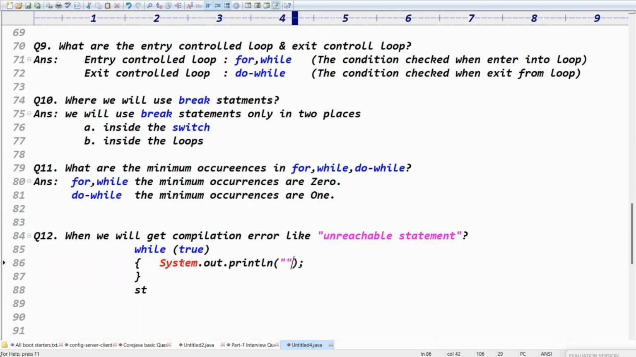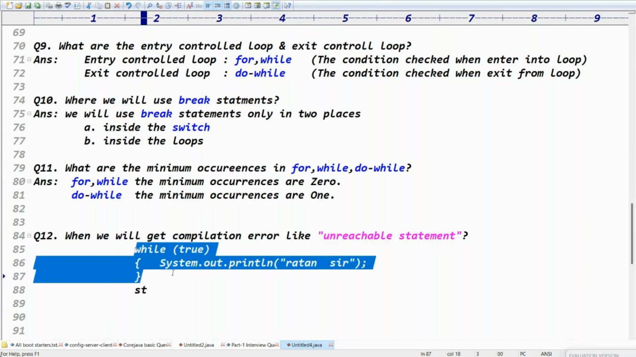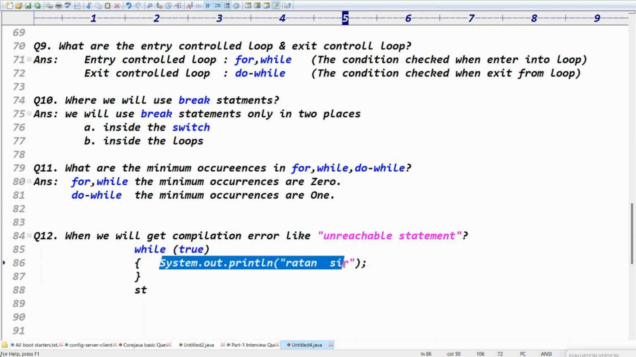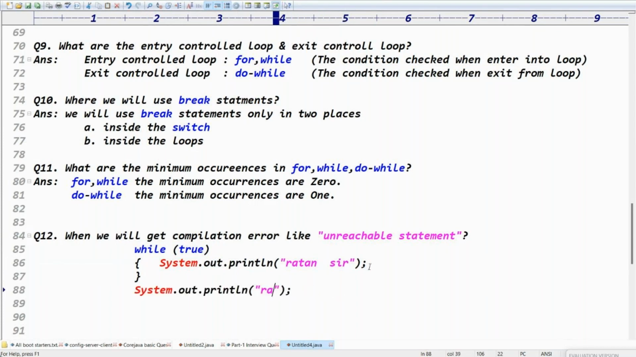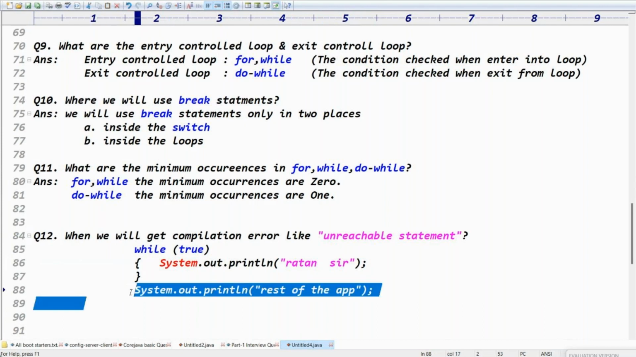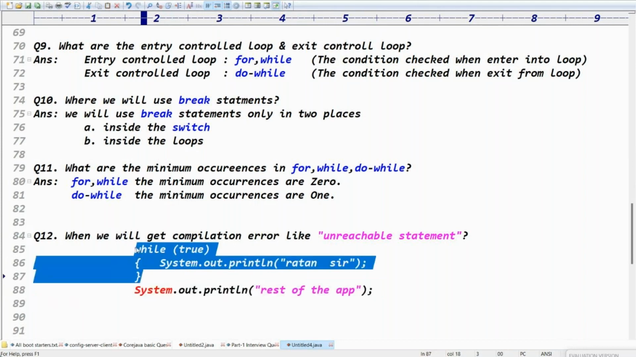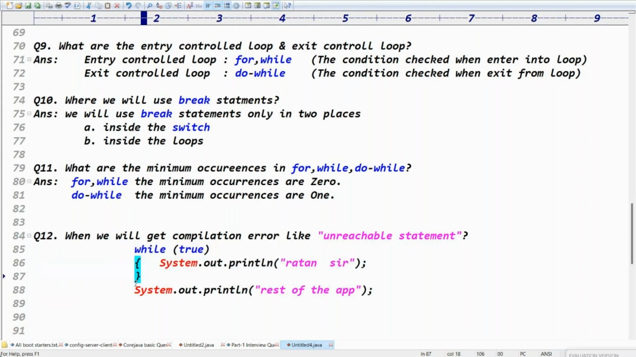Because while of true with an SOP statement means then what happened here? I'm reading the code like this: while of true means the loop keeps on repeating, right? Then what about the rest of the code? Assume I have some remaining code, the rest of the application. Is the rest of the application executed? Not executed, right? Because while of true means the loop keeps on repeating, so this code is not executable.